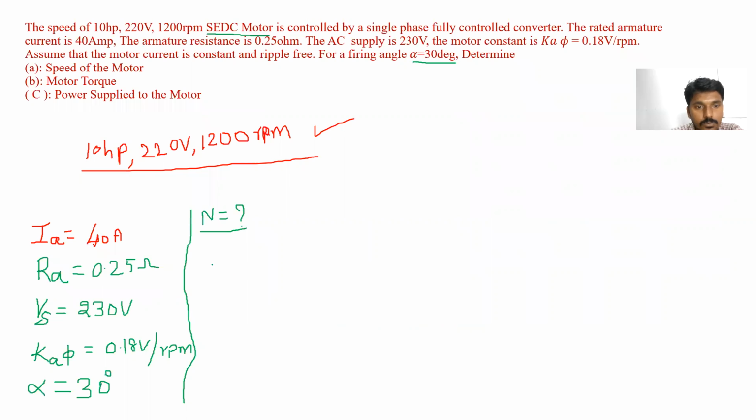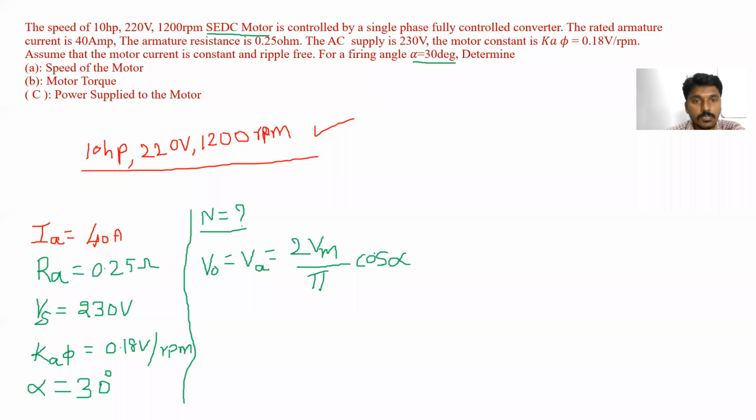So here we know the output voltage of the single phase fully controlled converter. VA is equal to V0 is equal to, what is the formula? 2 Vm by pi cos alpha.